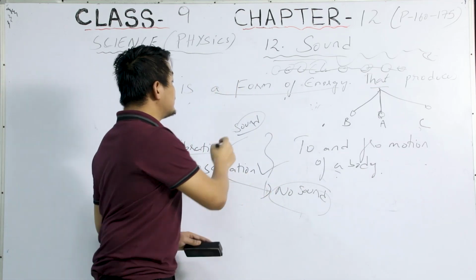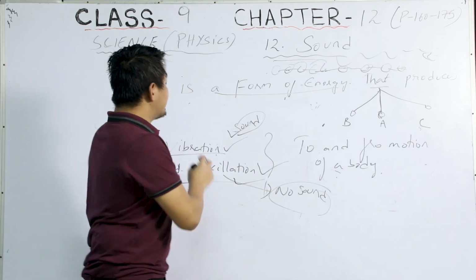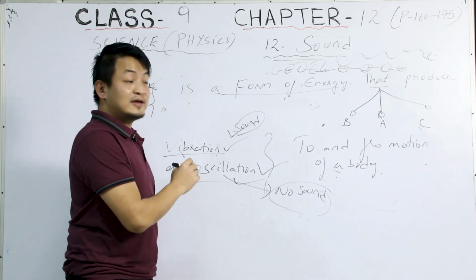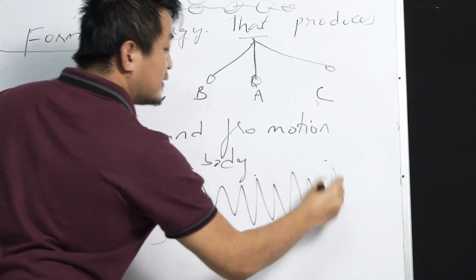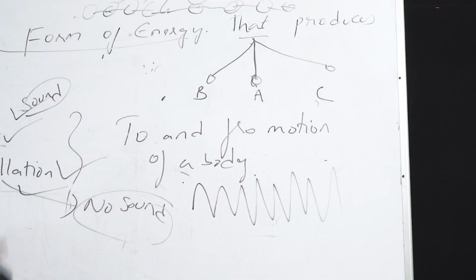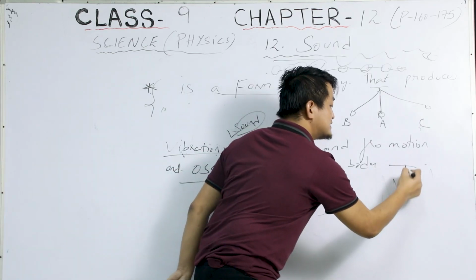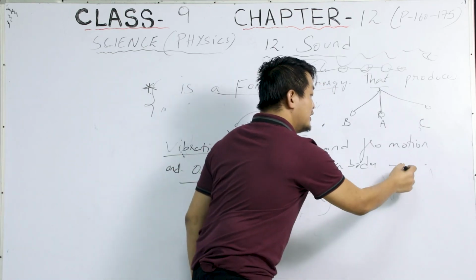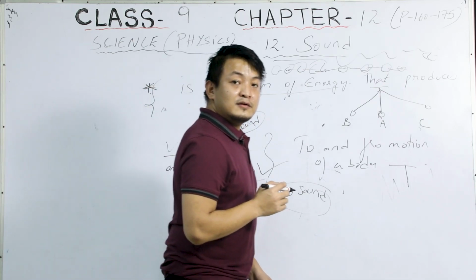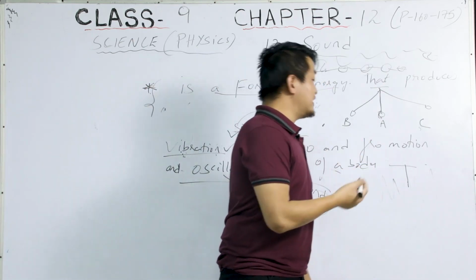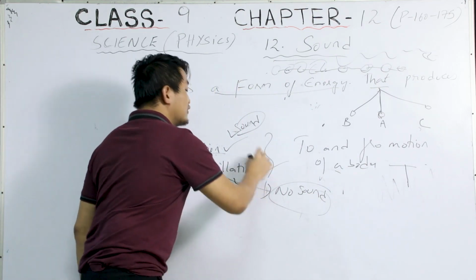But why is there a sound in vibration and why is there no sound in oscillation? Because the frequency here is very high. The frequency would be like this in the case of vibration. That's why we are able to hear the sound. But in oscillation, it has a very low frequency, so it will take its own time. See, now I'm moving, right? So, without producing any sound, we can move without producing a sound. So that can be an oscillation.